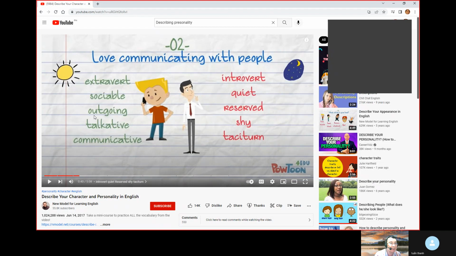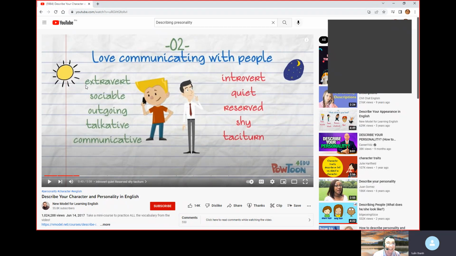And then the third one, outgoing, very good. And then the fourth one, talkative, okay, talkative again. Very good. And then the fifth one, communicative, okay, communicative again. Yes. And all of these are positive. And then the ones that are written in red are all negative.